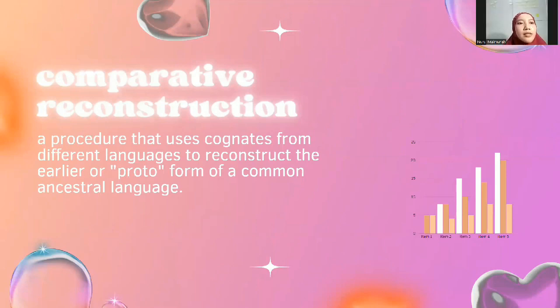Okay, next is comparative reconstruction. What is comparative reconstruction, guys? It is a procedure that uses cognates from different languages to reconstruct the earlier or proto-form of a common ancestral language. In carrying out this procedure, we can make use of two very general principles.